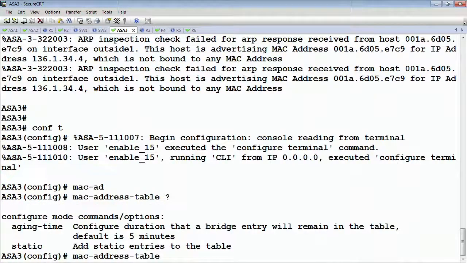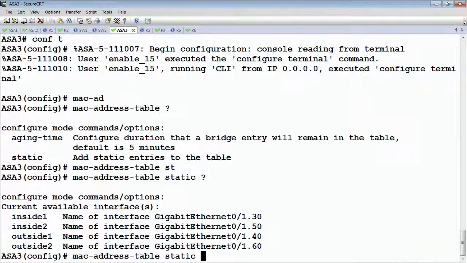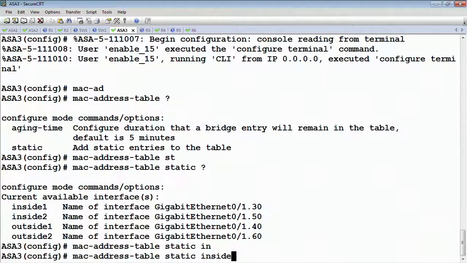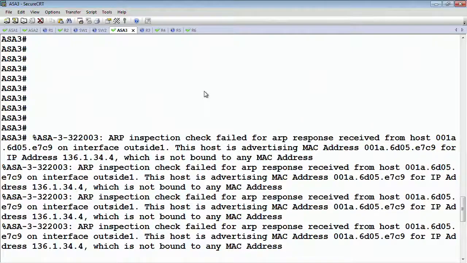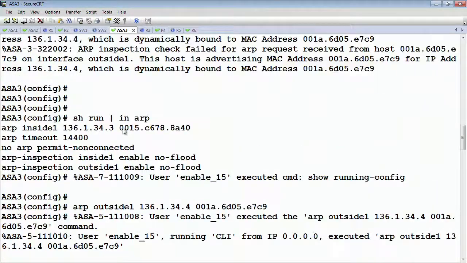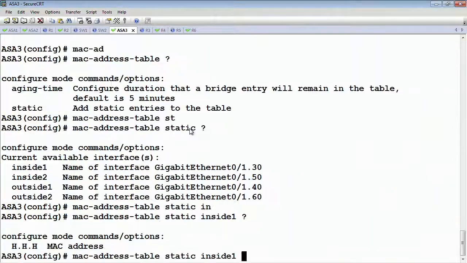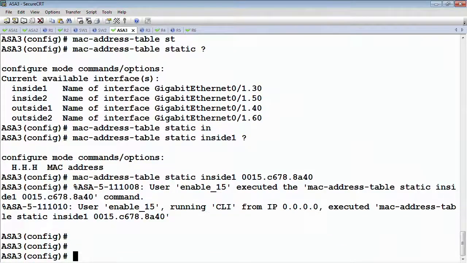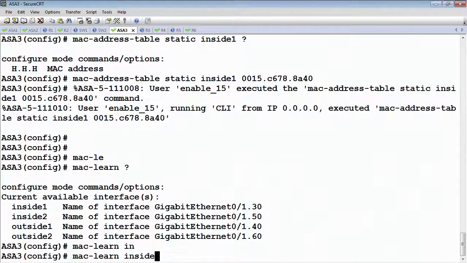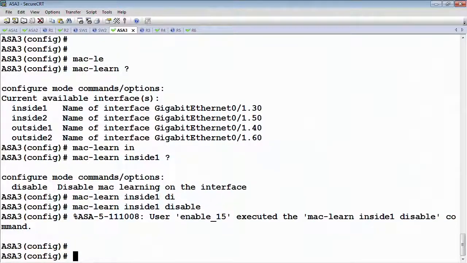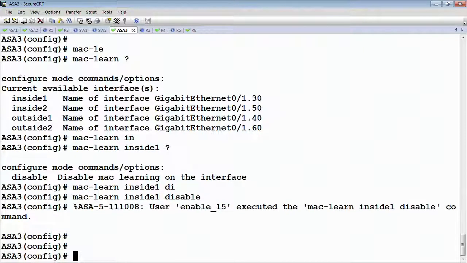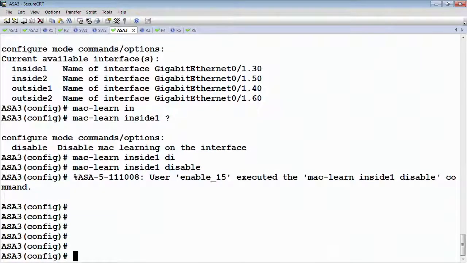If we say MAC address table static, and then what is the particular interface? So on inside 1, we know of some particular MAC address. Let's say router 3's MAC, which is this one. And then MAC learning, do we want to, on inside 1, disable MAC address learning? Okay, what this would prevent is someone in the actual data plane.